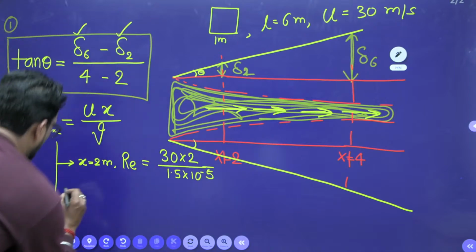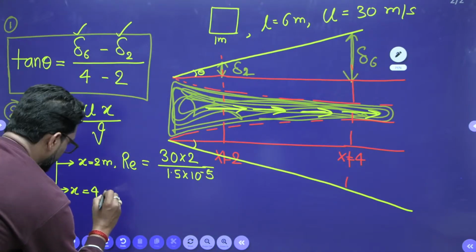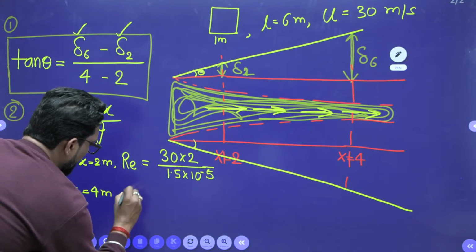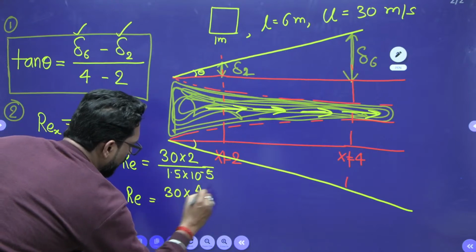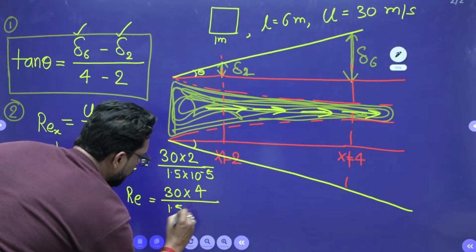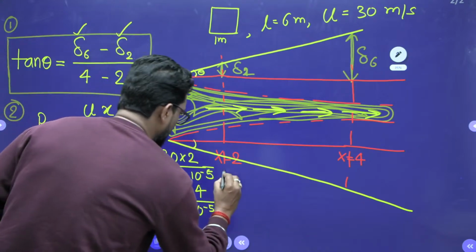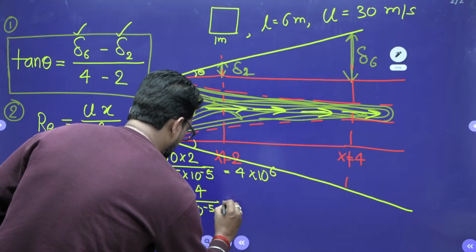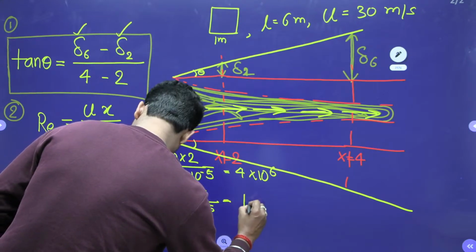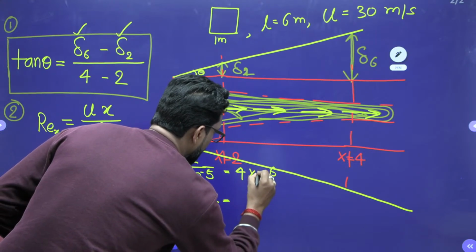And at x equal to 4 meter, Re is 30 cross 4 divided by 1.5 cross 10 to the power minus 5. So this is 4 cross 10 to the power 6, and this is 8 cross 10 to the power 6.